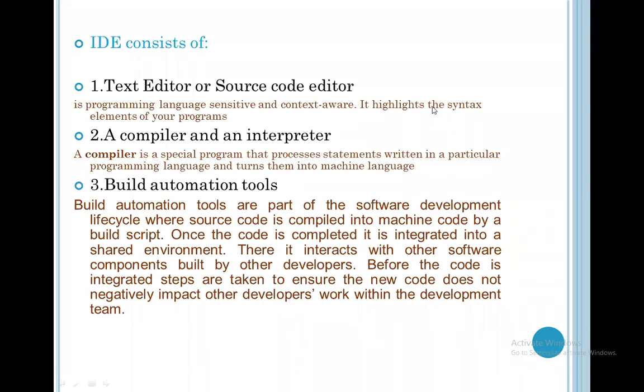So the text editor or source code editor has a facility to differentiate the data types, syntax, or instruction opcodes with different colors. In your processor language, the opcode is shown in a different color. This is the use of the text editor, due to which you can differentiate and understand the syntax, keywords, and data types.